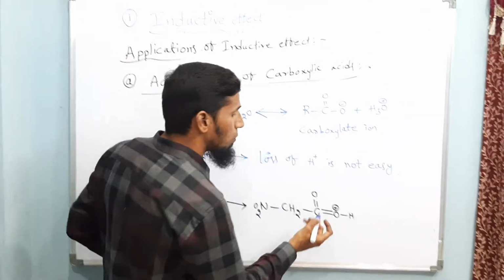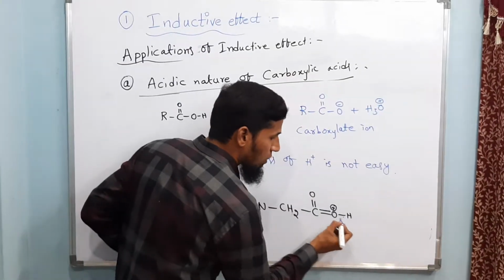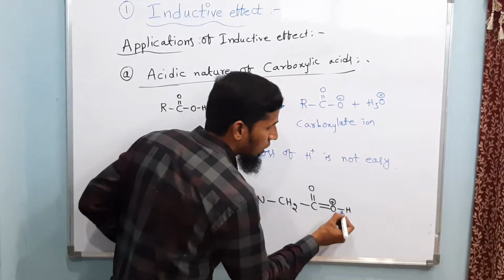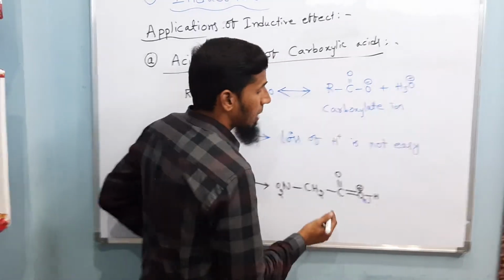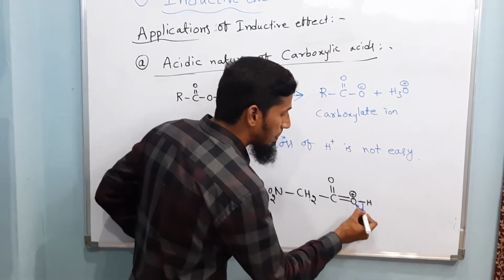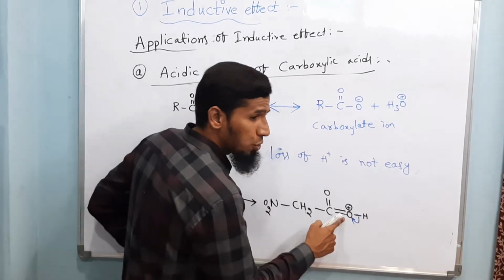So what will it do now? It will withdraw the electrons. It is already electron deficient, so what will it do? It will withdraw the electrons from the OH bond. As a result, what happens? These electrons will be gained and oxygen will get neutralized.